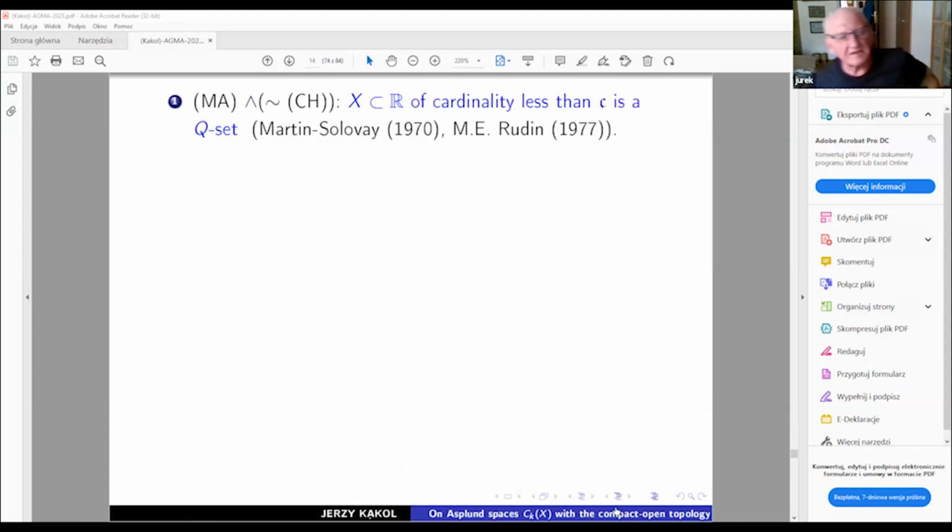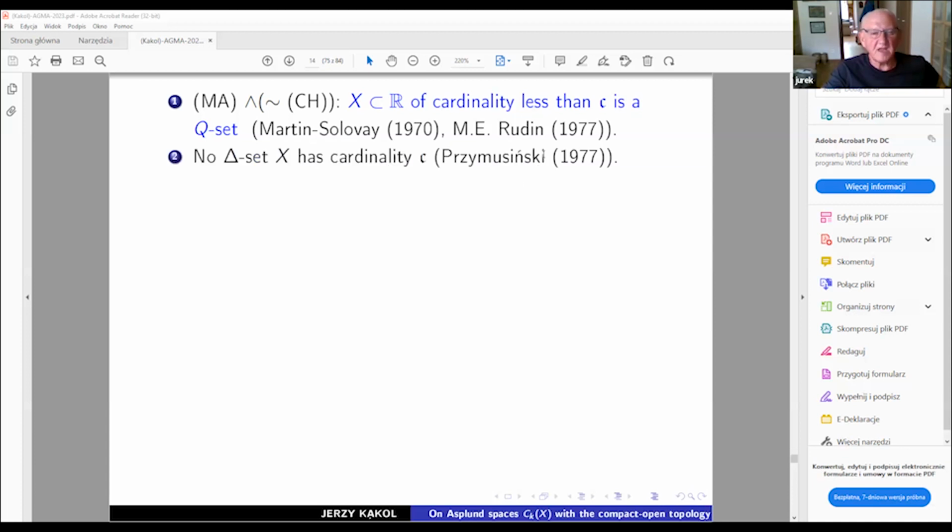Another set-theoretical assumption here: Martin's axiom and the negation of CH. If X is a subset of reals with cardinality less than continuum, then this set is already a Q set. This is a result of Martin, Solovay and Mary Rudin from the 70s.